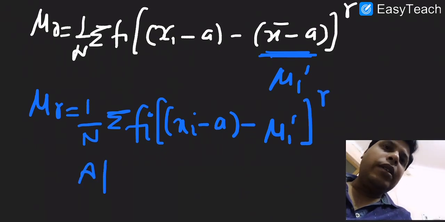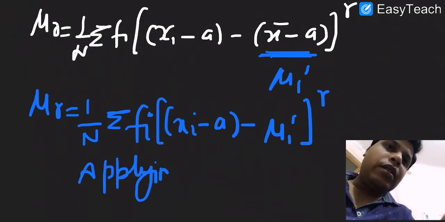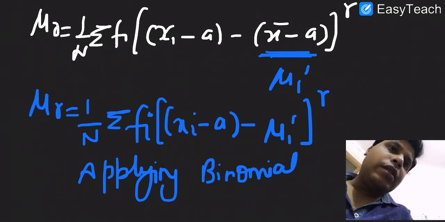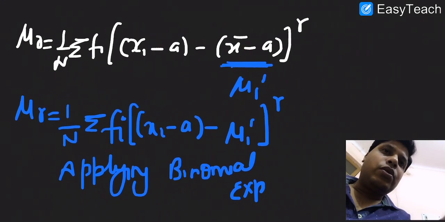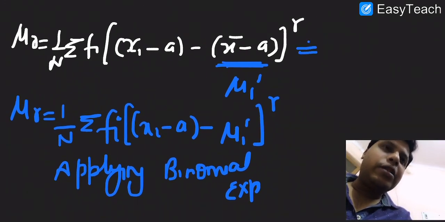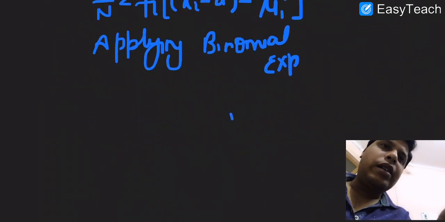Okay, now applying binomial expansion. Now we are going to use binomial expansion here. So I'm rewriting in this manner. I'll write it again, in green pen.